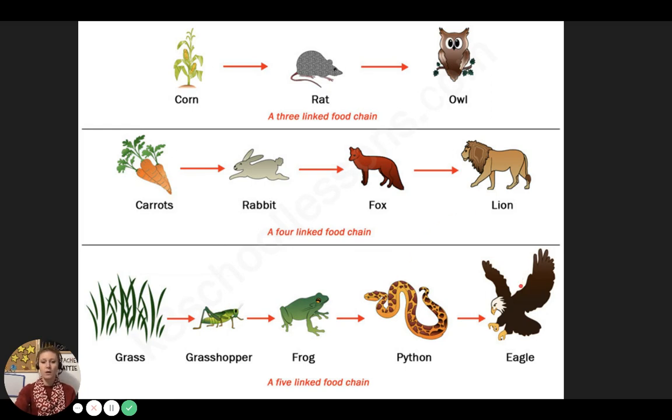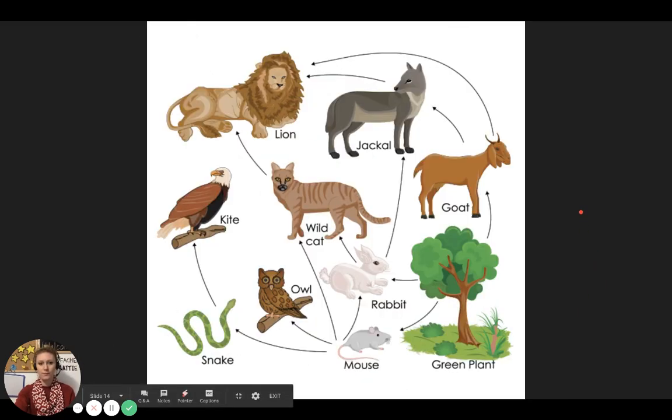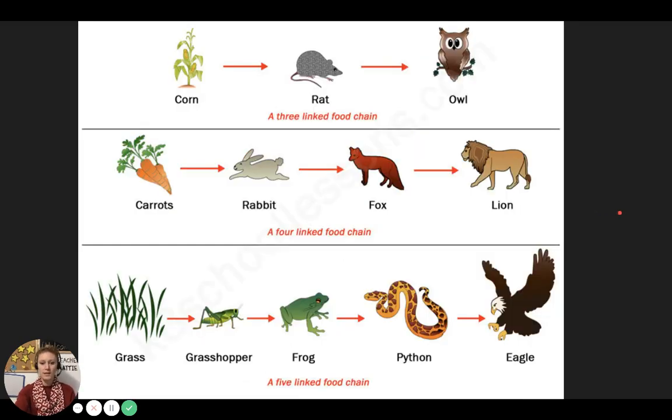Can you think of a new food chain? Use this as an example.